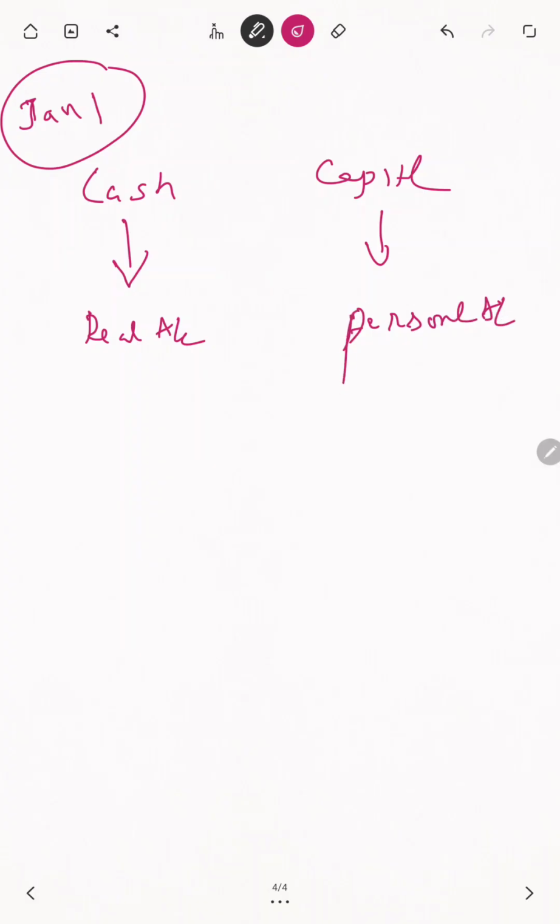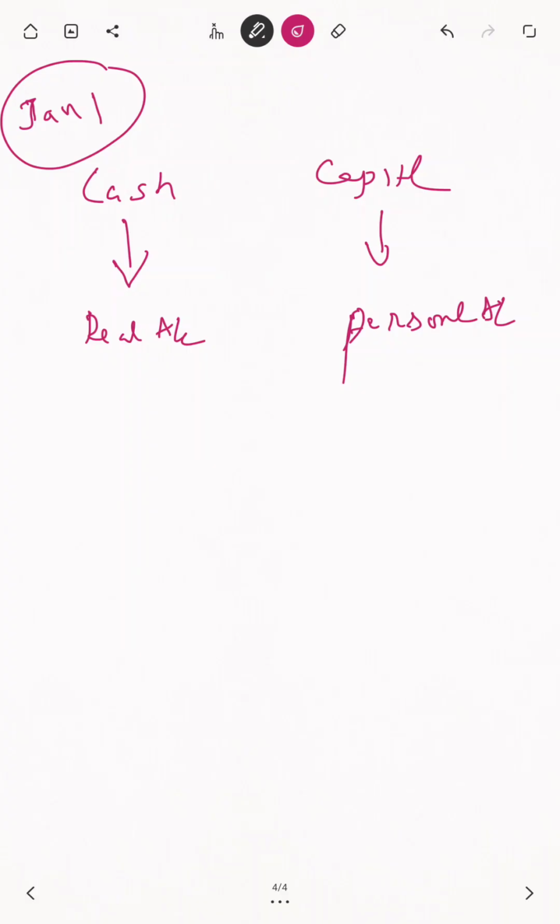In real account and personal account, what are the rules available, my dear student? One is real account, another one is personal account. Here, what happened?